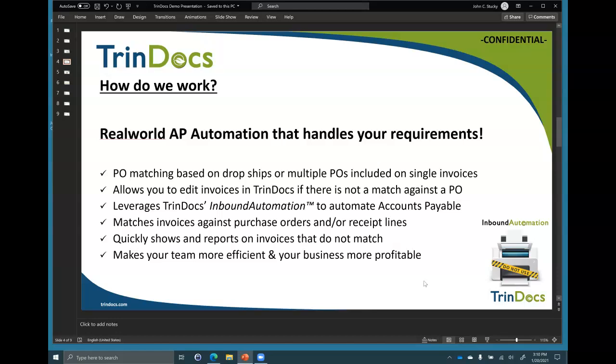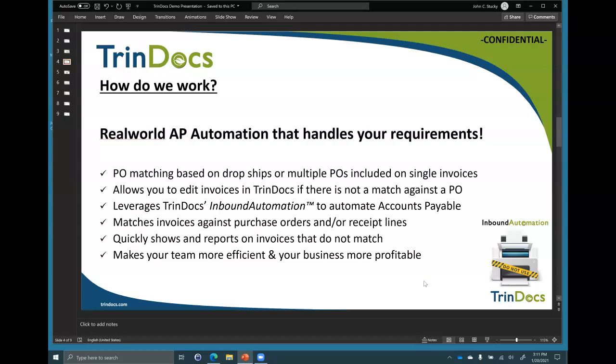So how does TrinDocs work? Well, it's real world AP automation that handles your requirements. And I say it that way because there are a lot of solutions out there that will scan invoices, that will automatically take your bill, that will automatically get your invoice from a vendor and link it and get it into the ERP so that your users can look at it and see it, but then typically they're going to have to key it or process the rules.